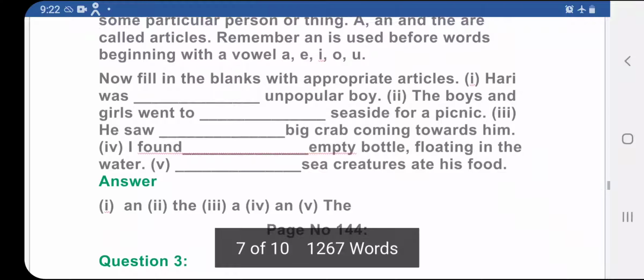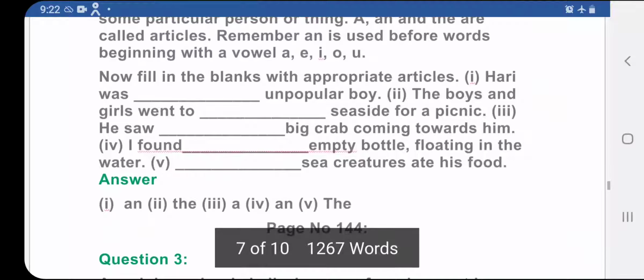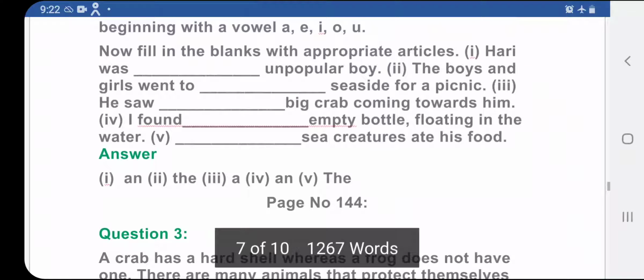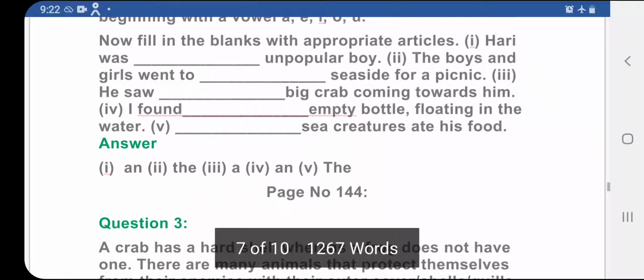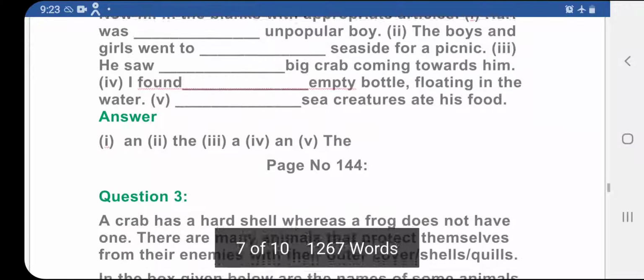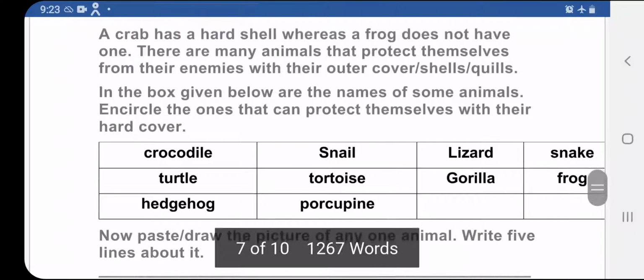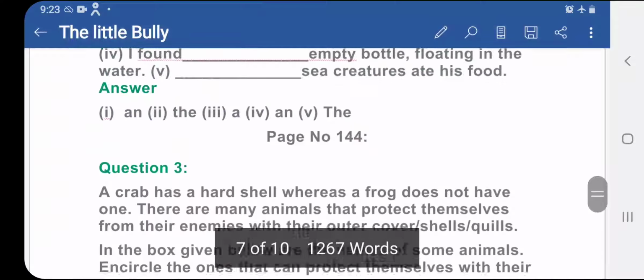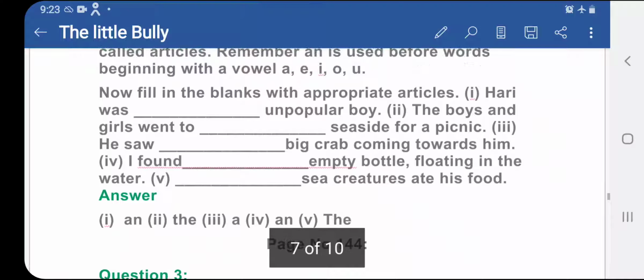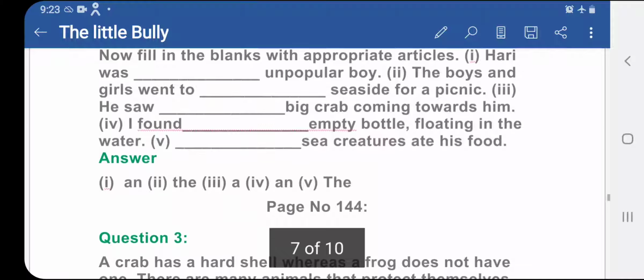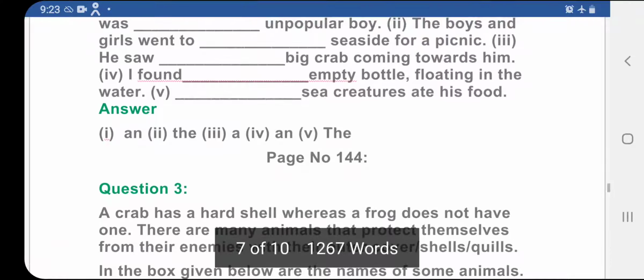He saw a big crab coming towards him. I found an empty bottle floating on the water. The last one is: the sea creatures ate their food. A crab has a hard shell, whereas over here, students, in the last one, instead of the, we will write a sea creature ate his. If it is creatures, we will add the. Over here, the sentence is wrong. We will write the sea creatures ate their food. Instead of his, you will write their.